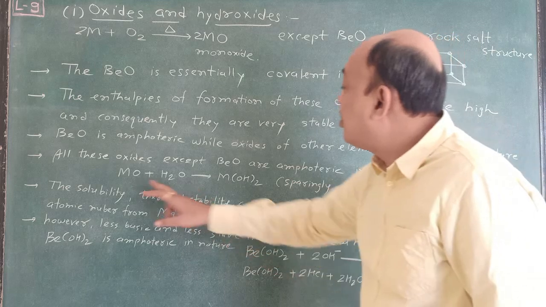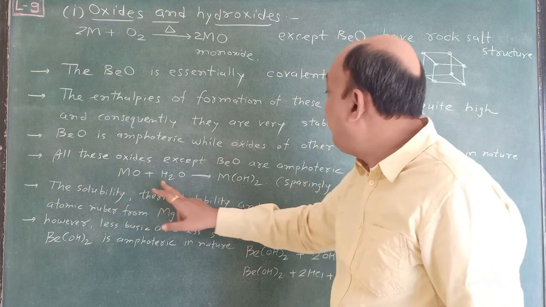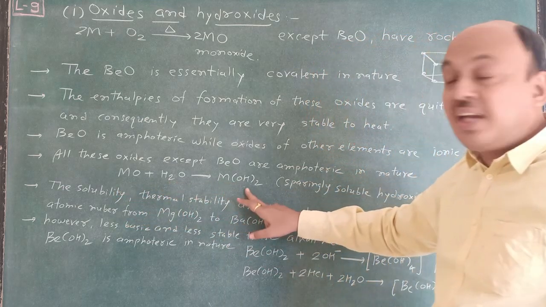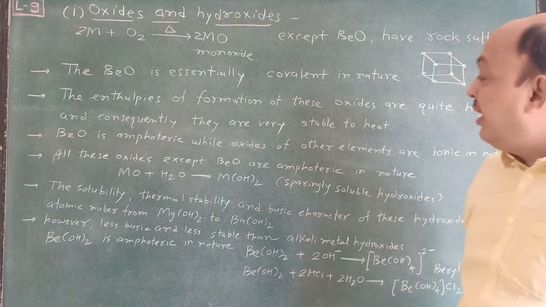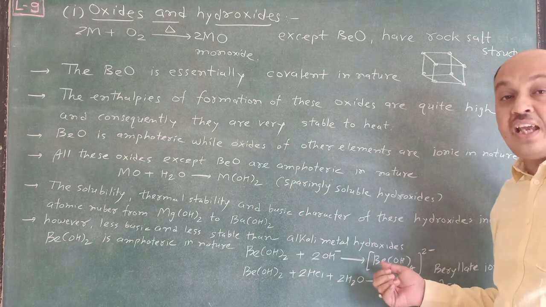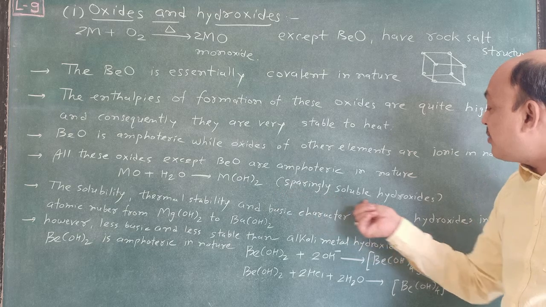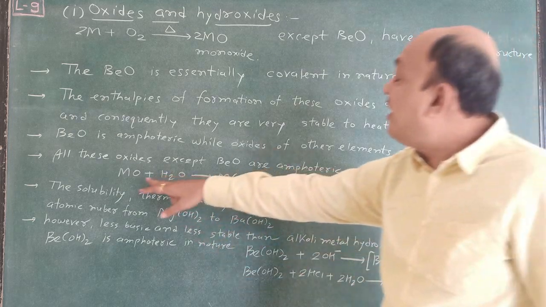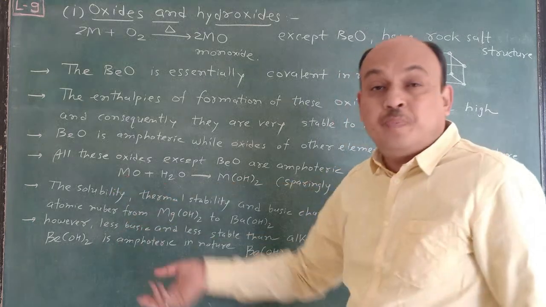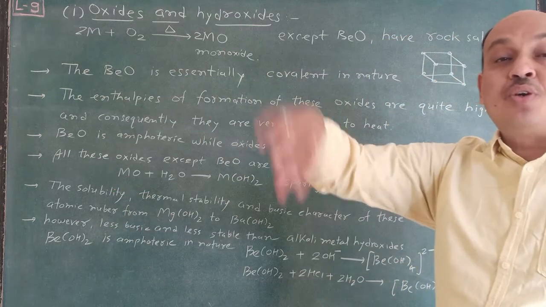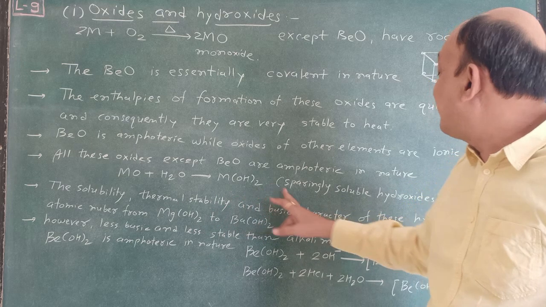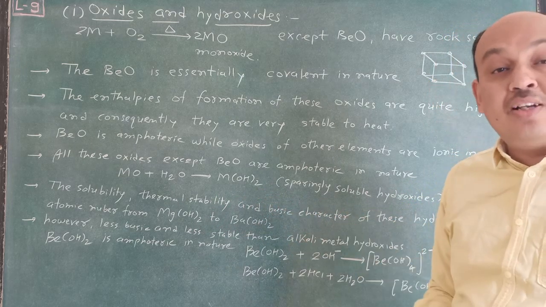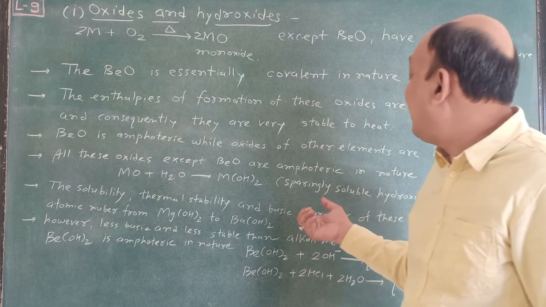MO plus H2O gives M(OH)2. These are known as sparingly soluble hydroxides. Suppose we take magnesium oxide: if we dissolve it in water, it gives Mg(OH)2, which is considered a sparingly soluble salt.